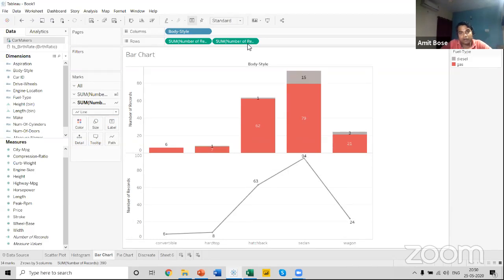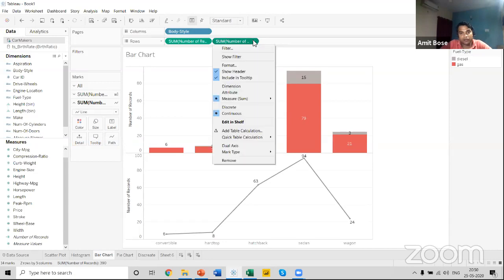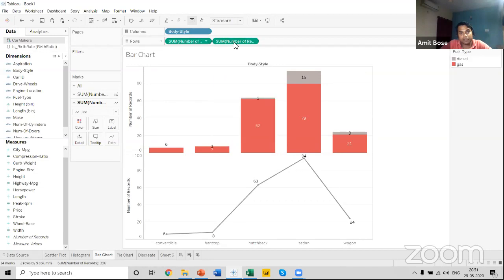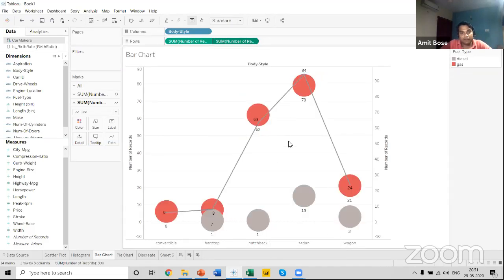Now what we will do, again we'll go to this particular section, click on this, and as I mentioned, dual axis is always available in this particular second pill. Click on this pill, select dual axis, and you can see that Tableau by default has changed both the chart types. So the moment I select a dual axis from here, Tableau is intelligent enough to understand, okay, fine, for this particular type of chart, the best chart I can give you is this.